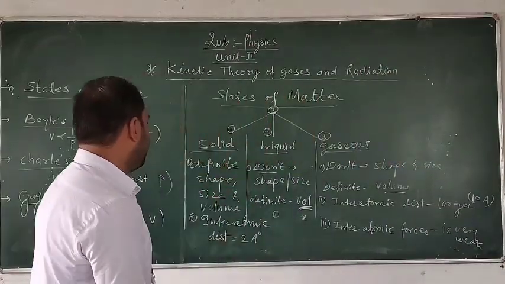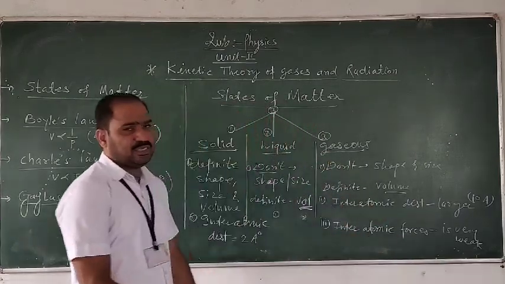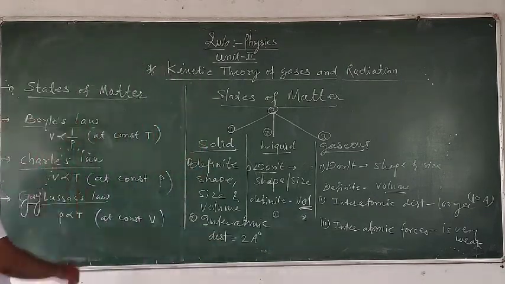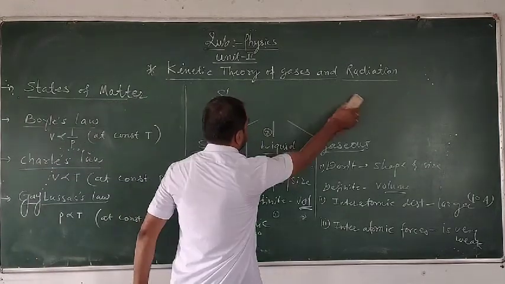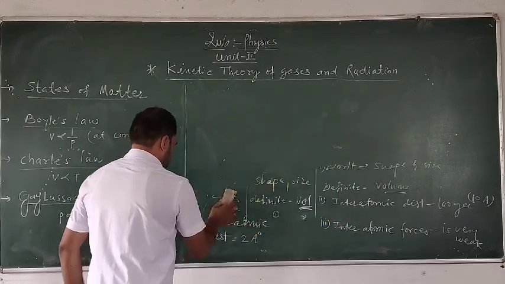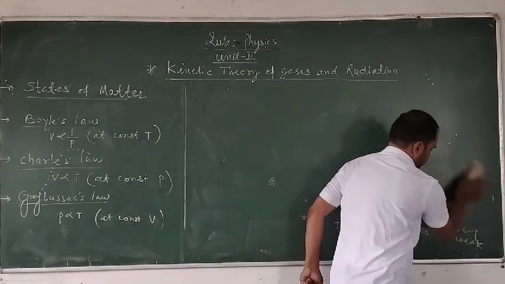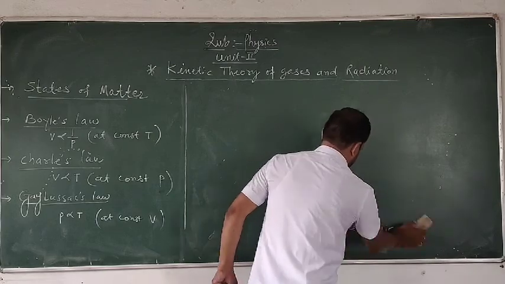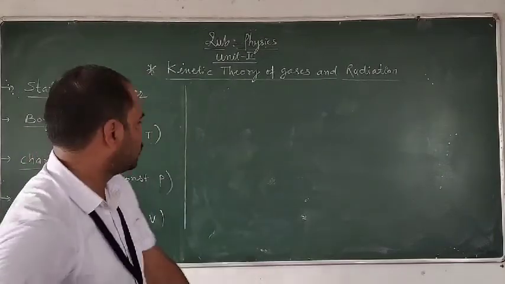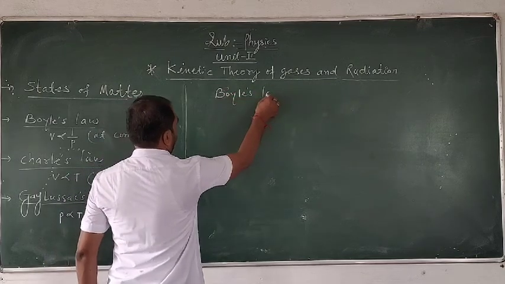Okay, so these are the three states of matter. Number one is the solid state, second is the liquid state, and third is the gas state. We have seen the three states of matter. The next topic is Boyle's law.